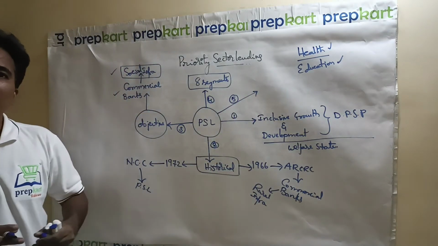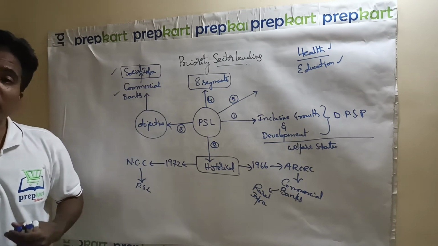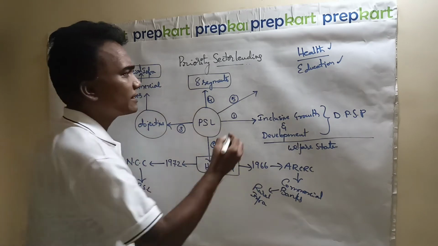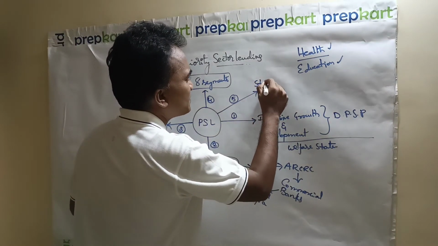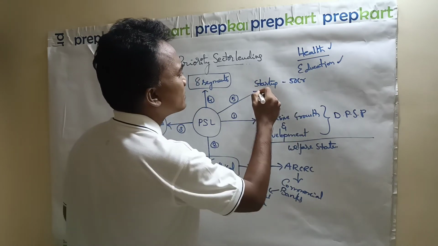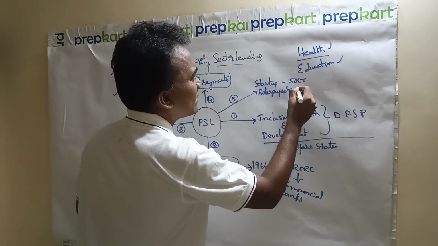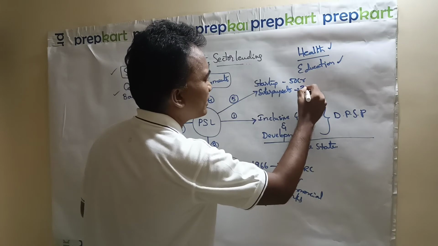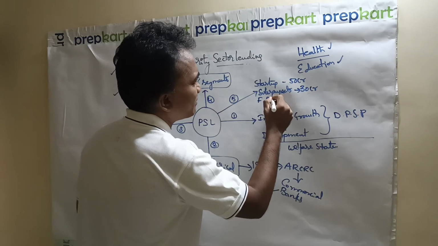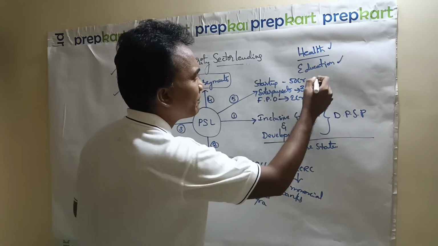And what are the present changes with respect to priority sector lending? There are some changes, new things added to the priority sector lending concept. Startups will be given up to 50 crore loan, solar pump set establishment will be given up to 30 crore loan, and FPOs, farmers producer organizations, will be given up to 2 crore loan.